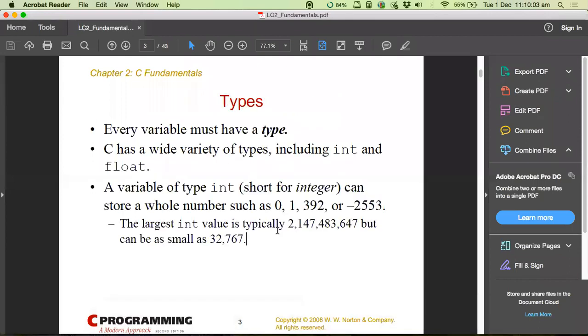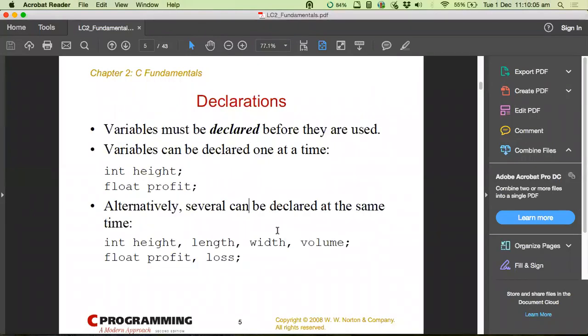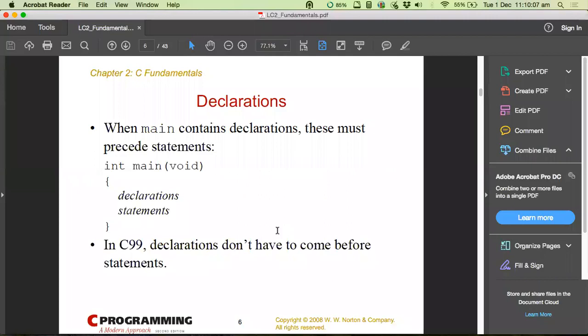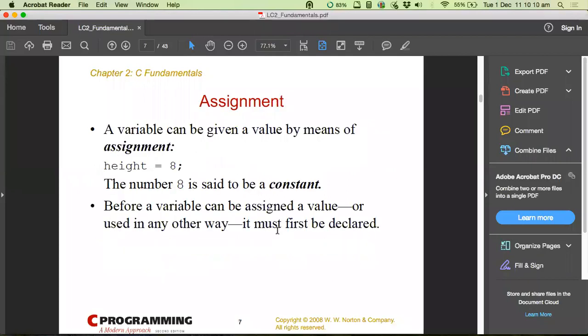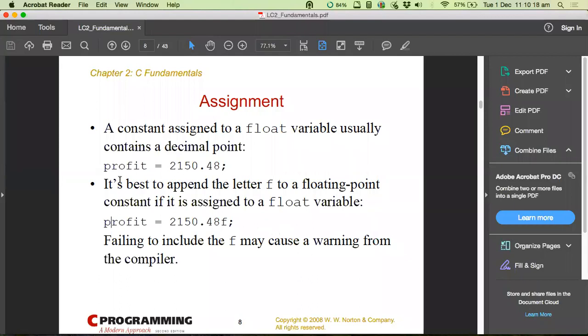So I have told variables. I have told declarations. What is variable declaration? Variable declaration is when you just say this is the variable, when you're just creating a space for the variable in the RAM. Assignment, that is what assignment is.